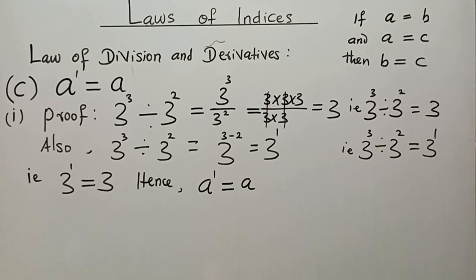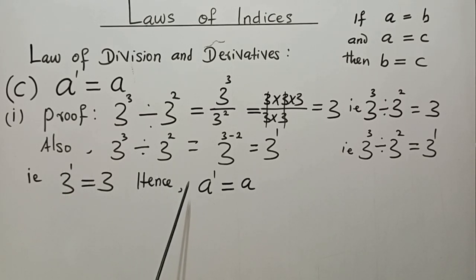This is our conclusion. Likewise, if this is equal to this, and this, the same thing, is equal to this, then this and this are equal, leading us to a conclusion that 3 to the power 1 is equal to 3. It could have been something else. It could have been a different number that I used for this proof. That I adopted 3 is just circumstantial. It could have been 5 or something else that I used to prove this point. But because 3 is used, I am going to make a conclusion with 3.